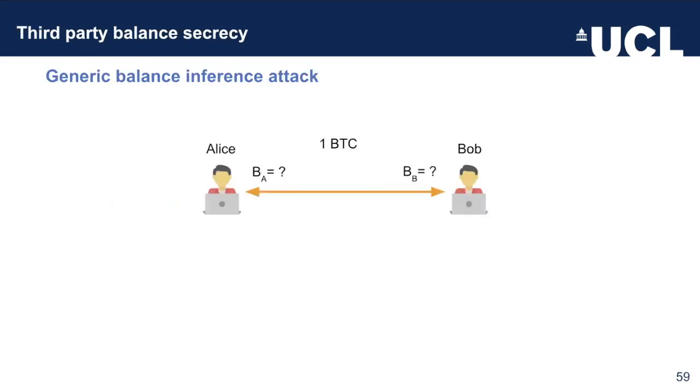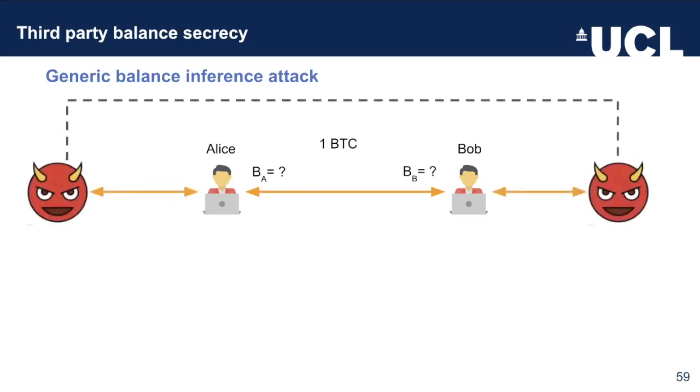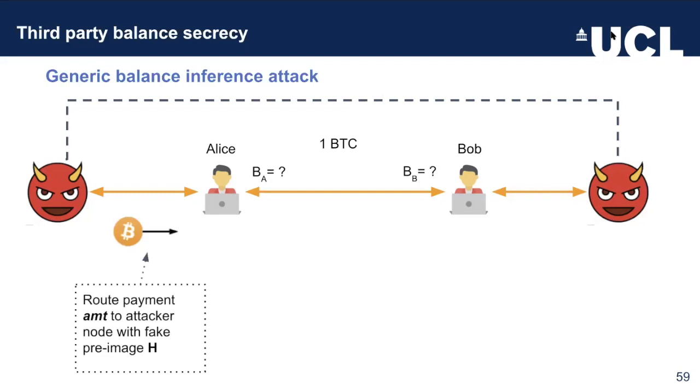So here we now describe a generic balance inference attack, which does not rely on the contents of the underlying message. Here, for example, the attacker selects a target and opens up 2 channels, one on each side. The attacker communicates with each other as they are expecting a message to be received. The attacker now routes a payment of an amount with a fake pre-image hash through Alice and Bob, which is expected to be received by the attacker on the other side.